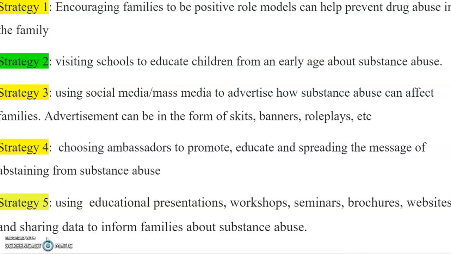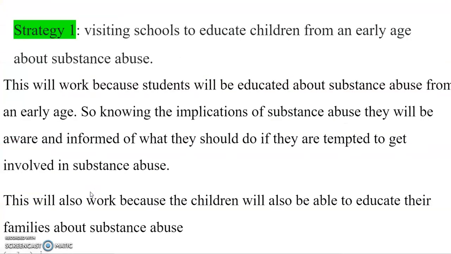Strategy 4, choosing ambassadors to promote, educate, and spread the message of abstinence from substance abuse. Strategy 5, using educational presentations and sharing data to inform families about substance abuse.